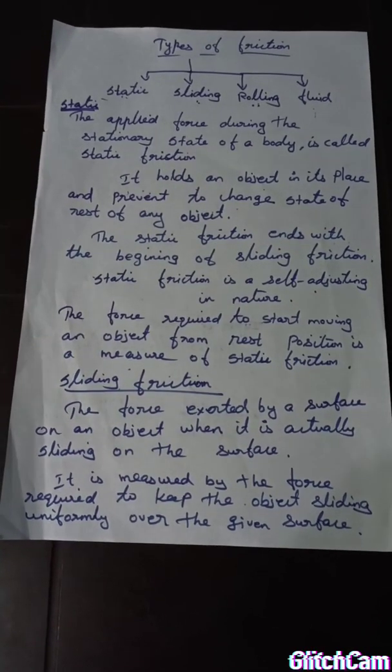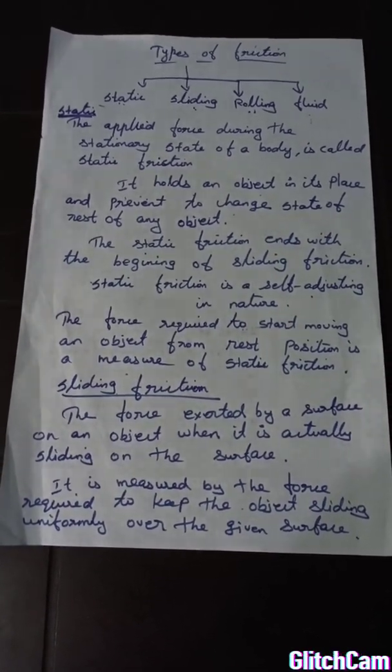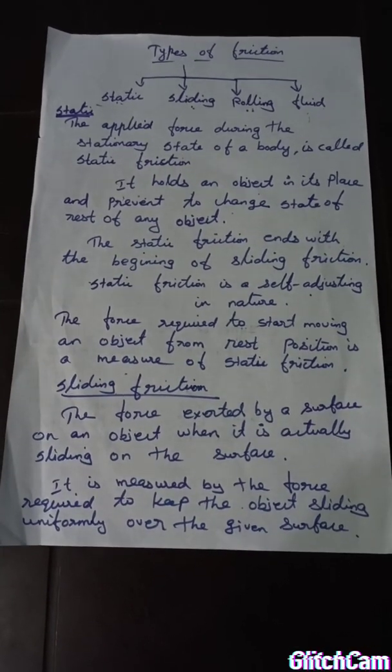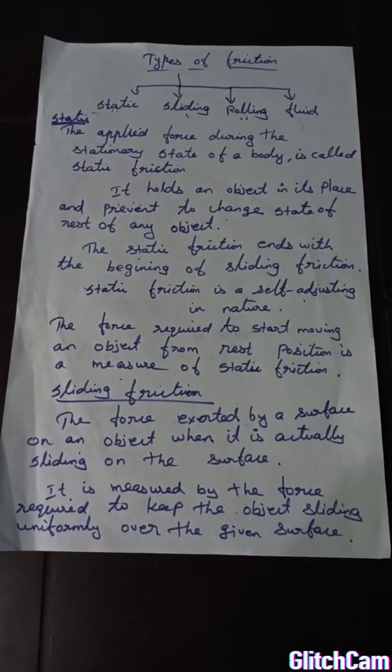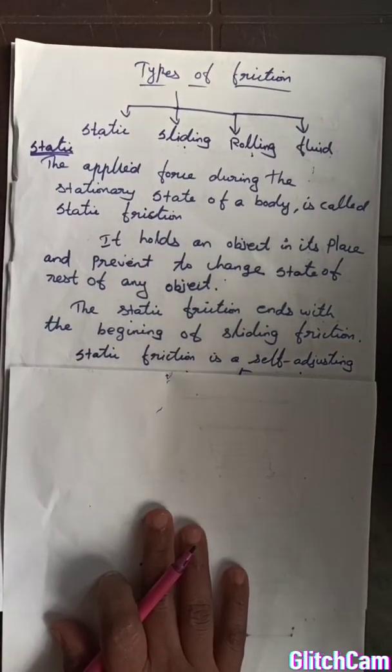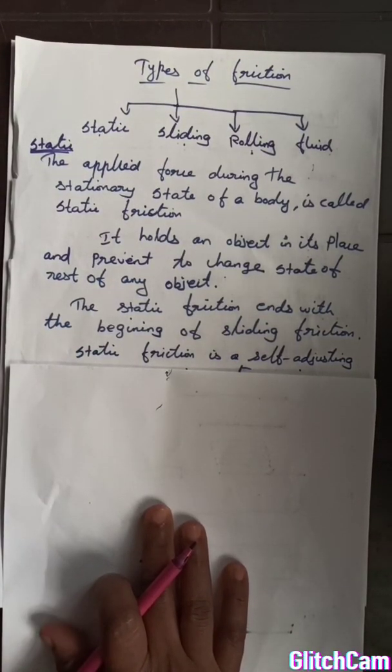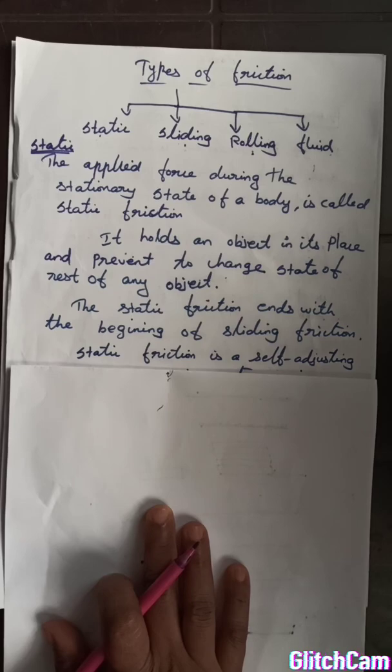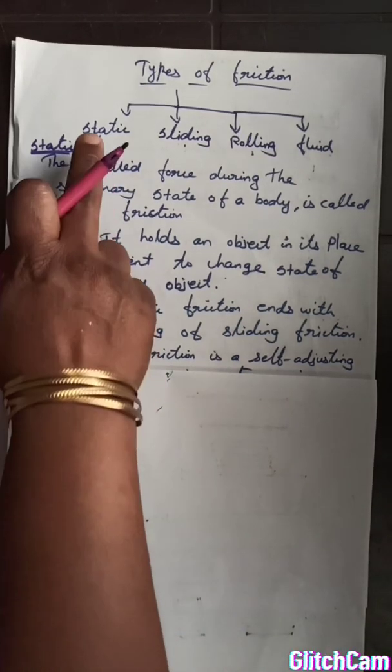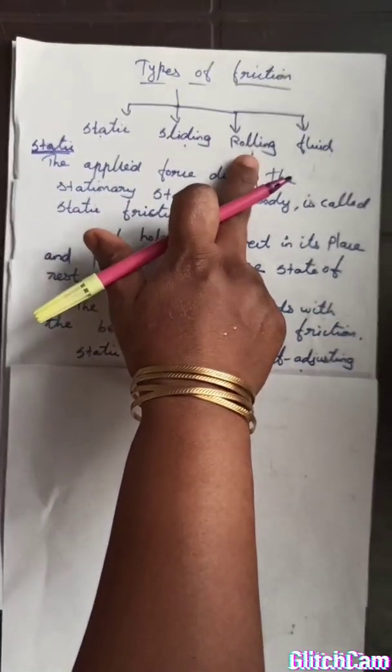Hello students, last class we studied the properties of friction. Today we are going to see the types of friction. Okay, now we start with the types of friction. There are three types of friction according to your syllabus, that is static, sliding and rolling.